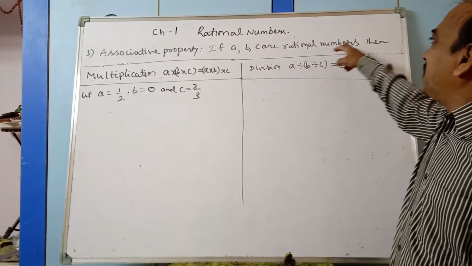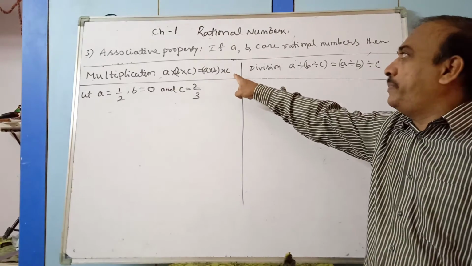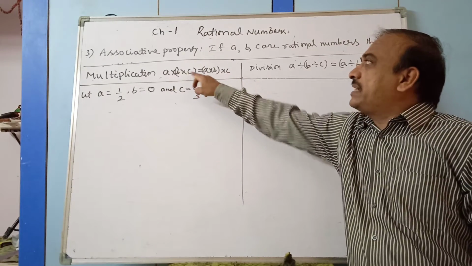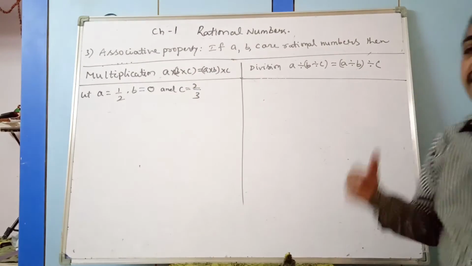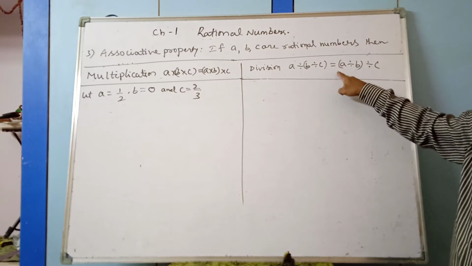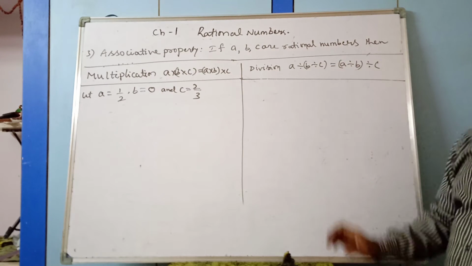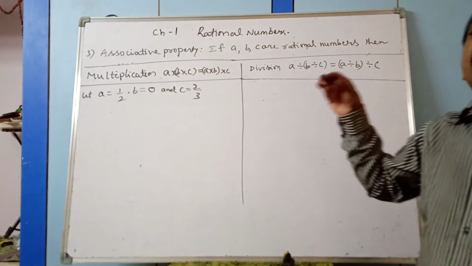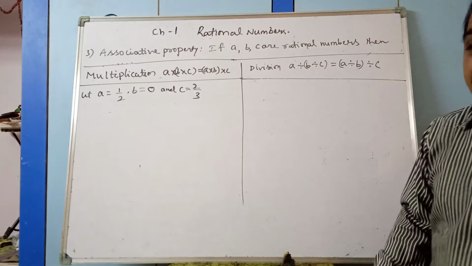If A, B and C are rational numbers, then A into (B into C) equals (A into B) into C, then it is satisfied under multiplication. Similarly, A divided by (B divided by C) equals (A divided by B) divided by C. If it is satisfied, then it is associative under division also. If not, it is not satisfied.